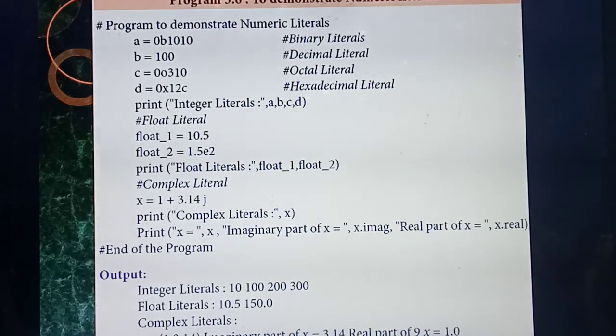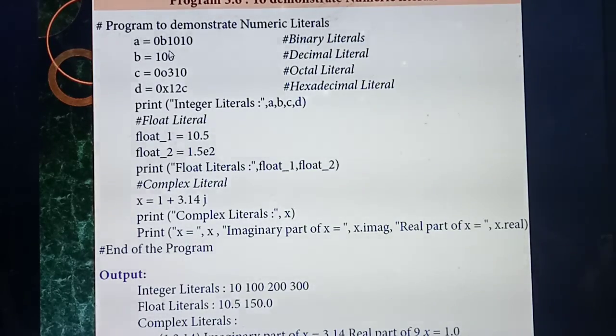Next we are going to study one example program to demonstrate numeric literals. In the program they have given 4 variables. Listen, students. What are the 4 variables? A, B, C and D. In A they are giving some numbers, 0b1010. It's a binary number. Numbers with only 1 and 0, you know that's which number, students? Binary number. To identify that, they are giving the prefix b.